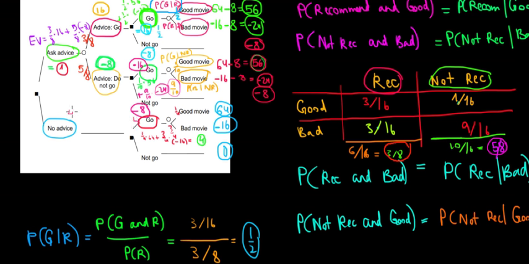In other words, if we have no advice and we do go to the movie, we have an expected payoff of 4, which is better than asking for the advice. In other words, having the choices between asking the advice and not asking the advice, we are going without any advice because our expected payoff is higher, so the probabilities are in our advantage of not paying for that advice. Hope this makes sense, and we are done.